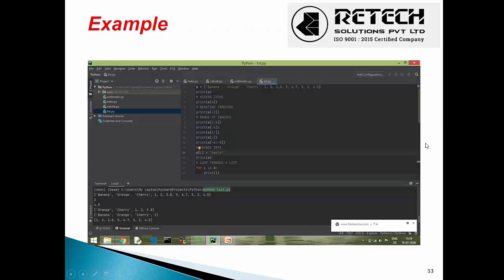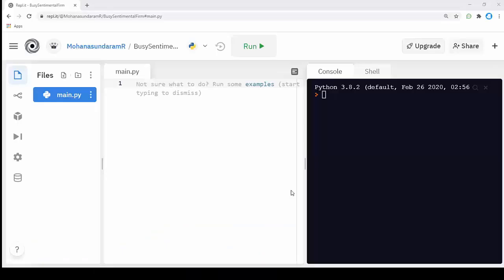This is an example of a list, and we will see some examples. I'm using Replit, an online editor. You can use anything you want. First, I'm going to create a list. Before we create a list, we should create a variable. I'm creating a variable named num, and I'm creating a list using square brackets. Then I'm going to wrap my values inside the square brackets.